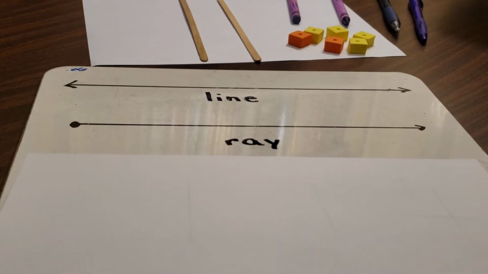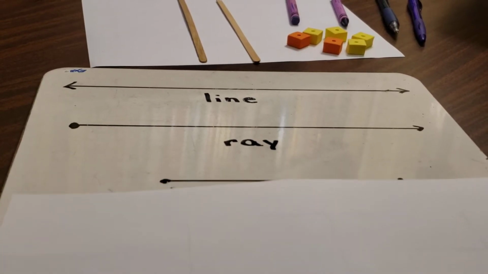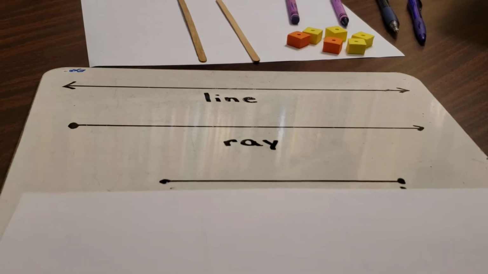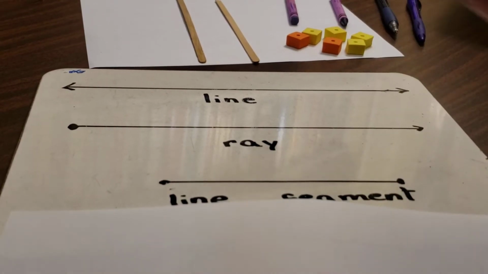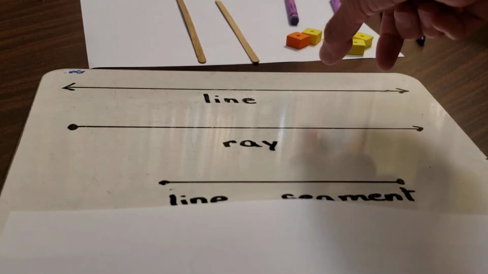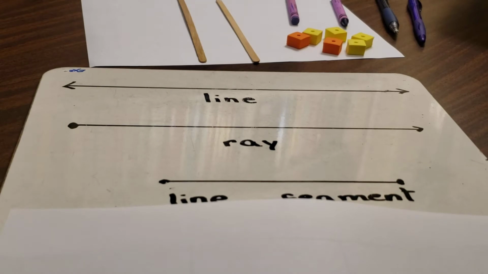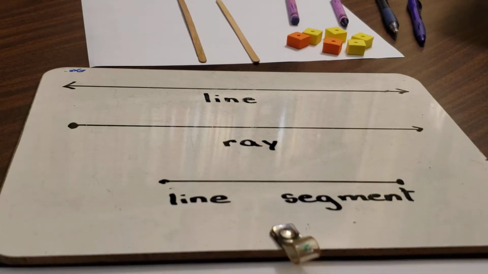It's called a line segment because it's a piece of a line that goes on forever. Those are the kinds of lines we know and we talked about.